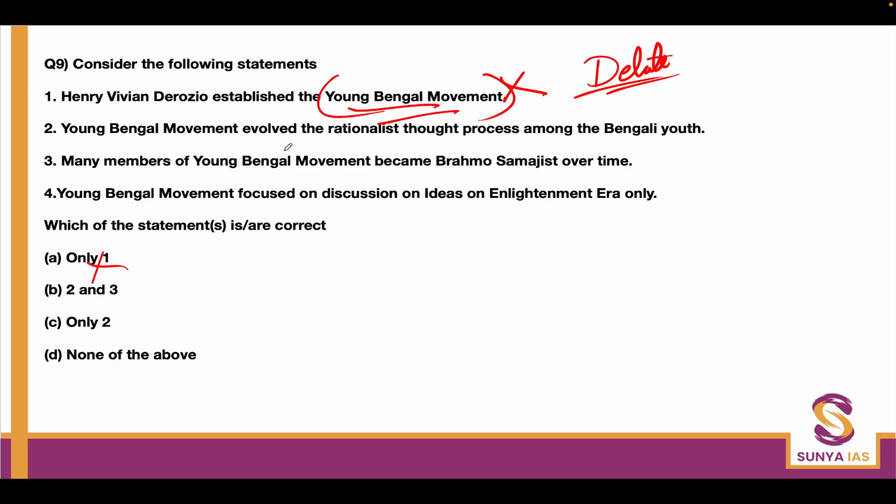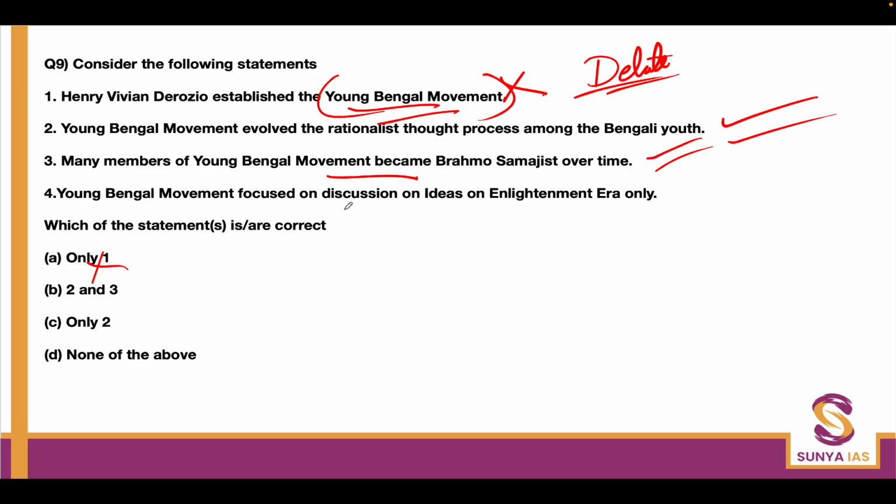Young Bengal movement evolved the rationalist thought process among the Bengali youth. This is right. Surendranath Banerjee has also written about it. The second statement is right. Many members of Young Bengal movement became Brahmo Samajists over time. This is correct. Whether it was Anand Mohan Bose or other scholars, they were involved first with the Young Bengal movement and later Brahmo Samaj. So the third statement is also right.